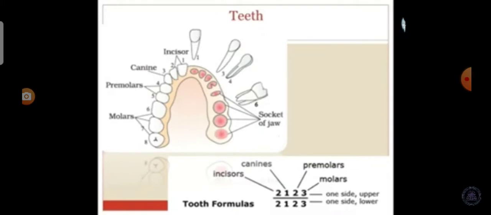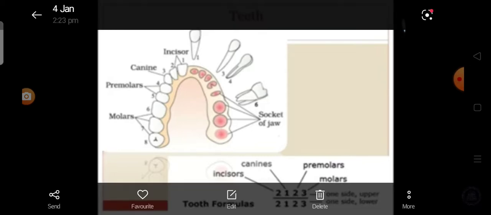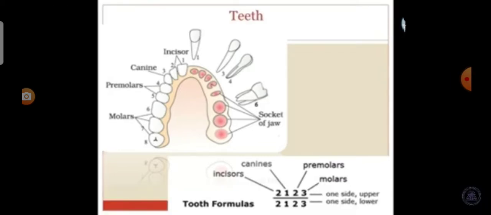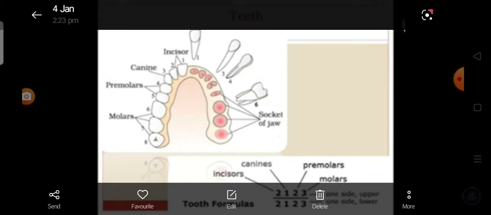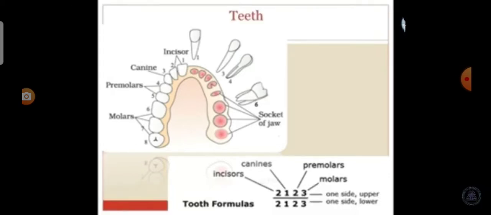Now we see the dental formula. The dental formula represents the number of different types of teeth present in each half of a jaw. The types of teeth are denoted as incisors, canine, premolars, and molars. The dental formula for milk teeth is 10 into 2, that is equal to 20. The dental formula for the permanent teeth is 16 into 2, that is equal to 32.